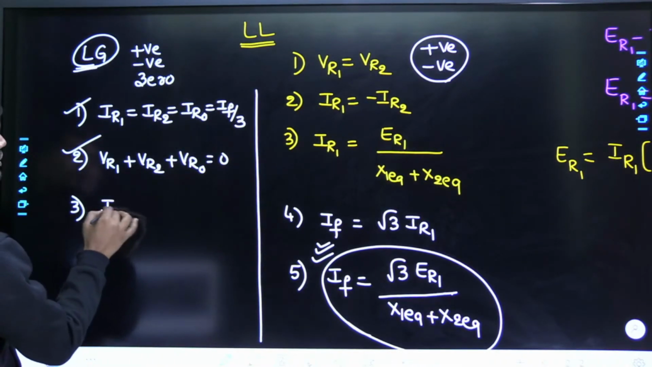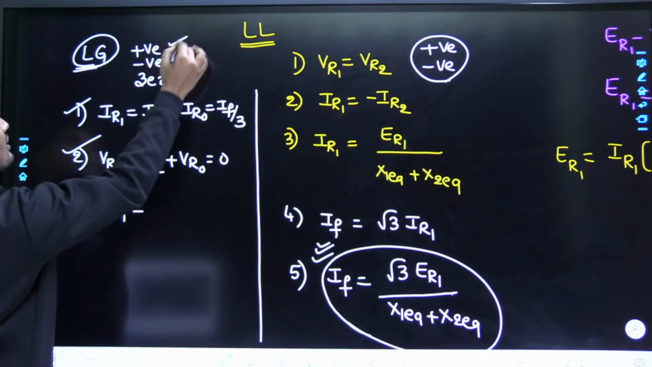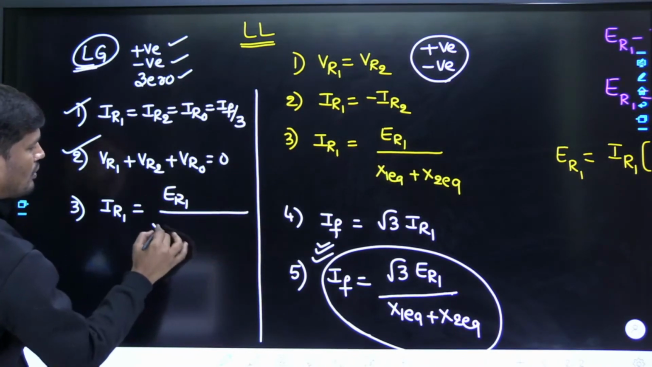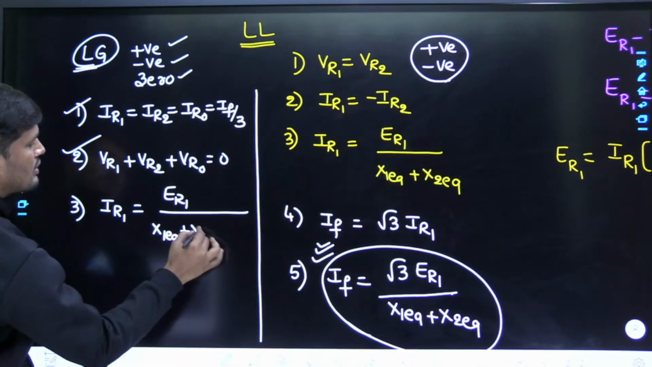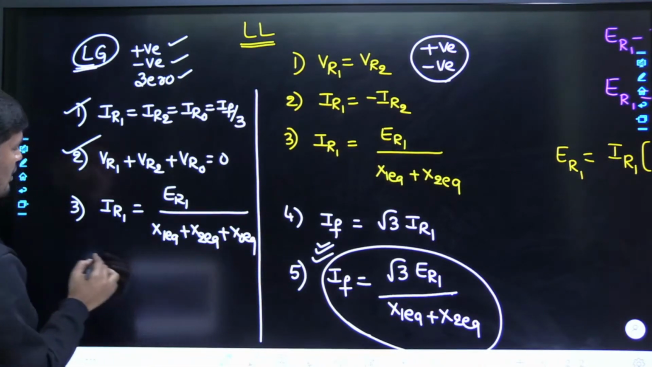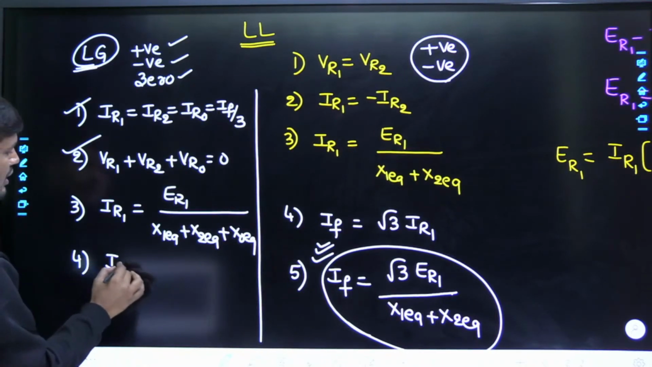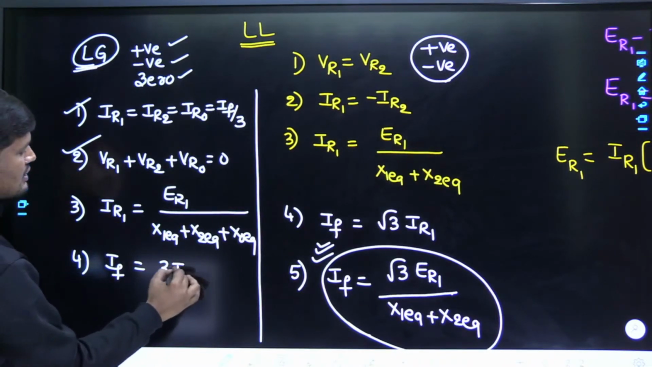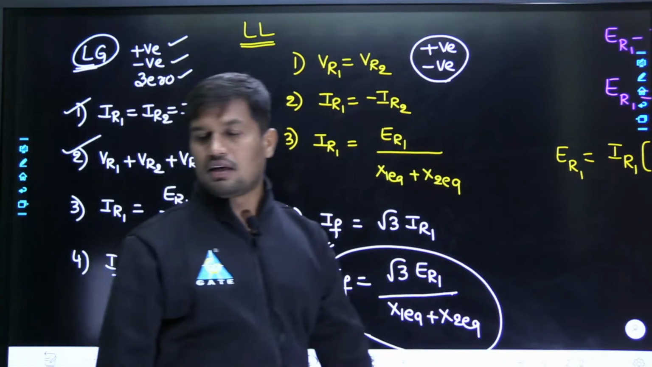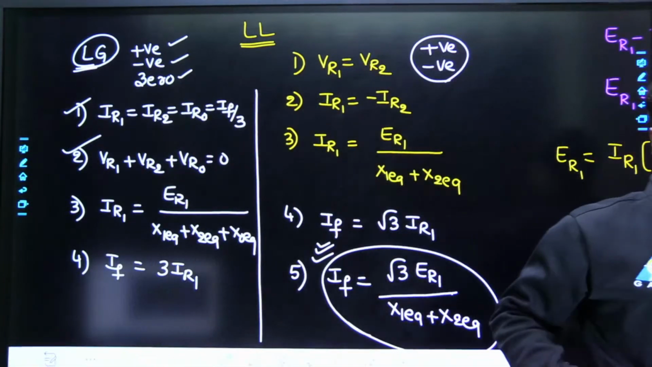Third one: as all 3 components exist, the positive sequence current is ER1 upon X1 plus X2 plus X0 equivalent. This is the most important. Now the fourth one: the fault current in case of line to ground fault is 3 times IR1. This is the basic difference between line to ground fault and line to line fault.